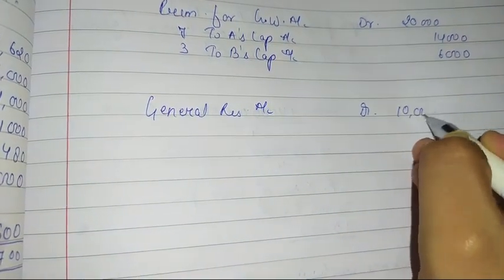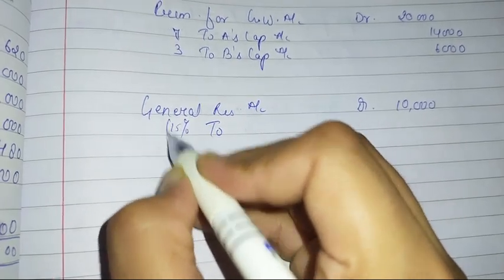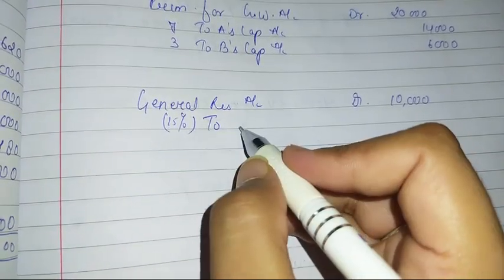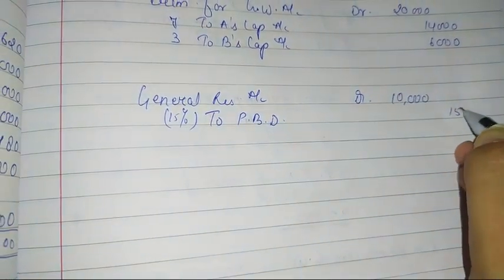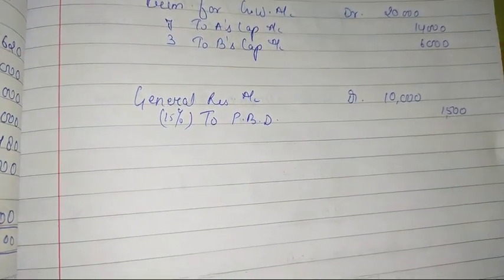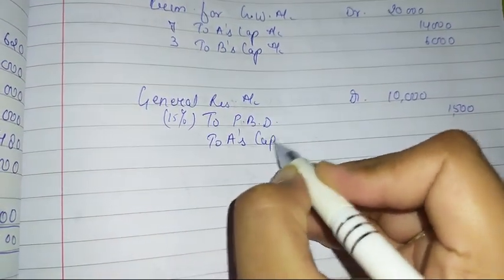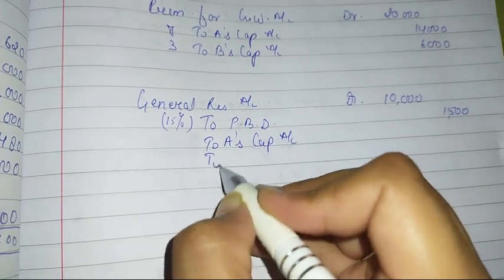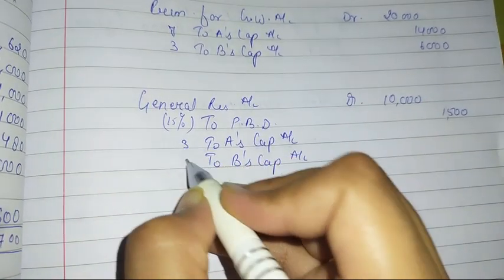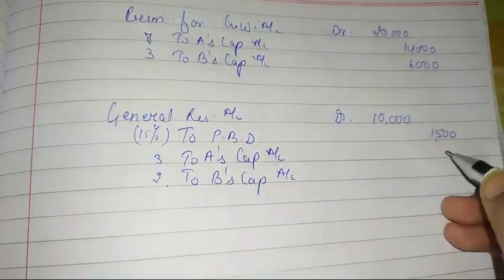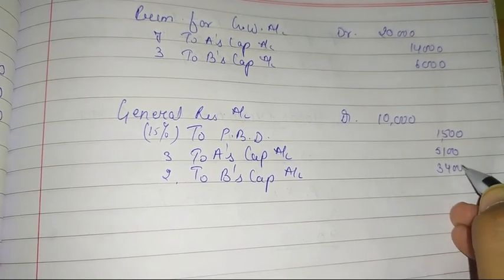We have a general reserve of rupees 10,000 and 15% we will retain for PBD. So to PBD, that is 1,500, and the rest of the amount is distributed between A and B, A's capital account and B's capital account in their old profit sharing ratio. That is 5,100 and 3,400.